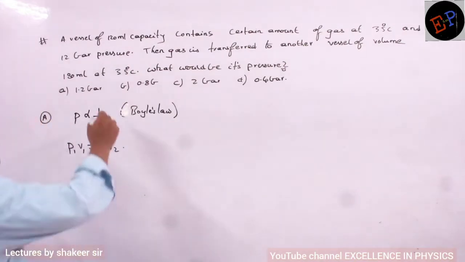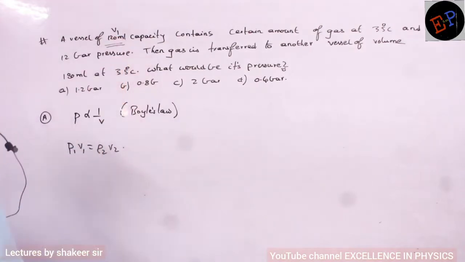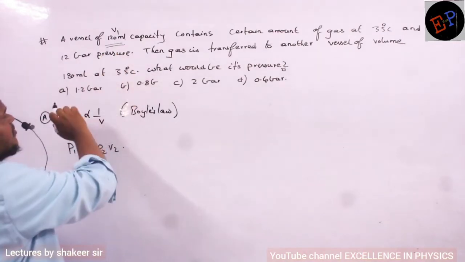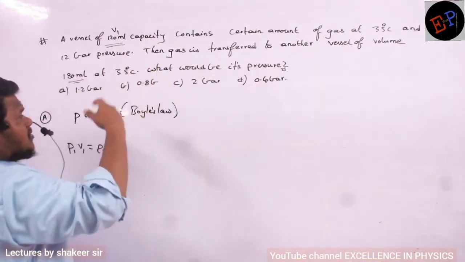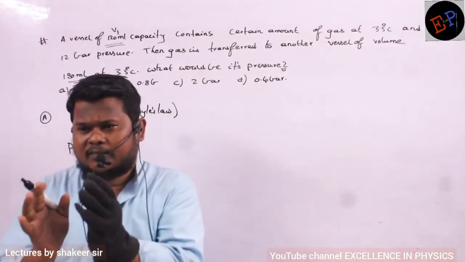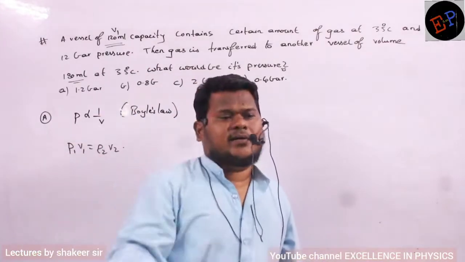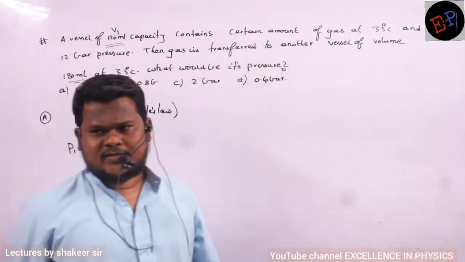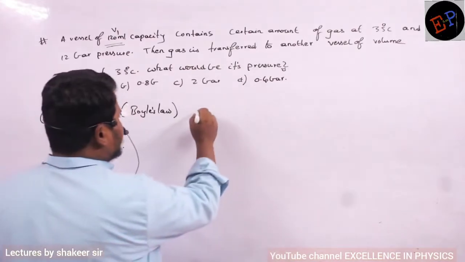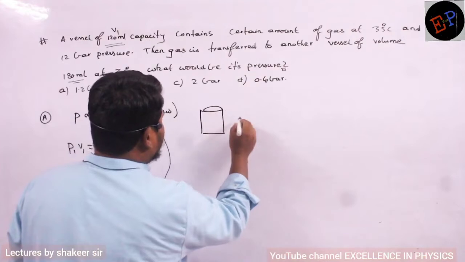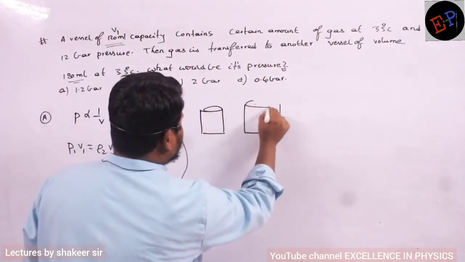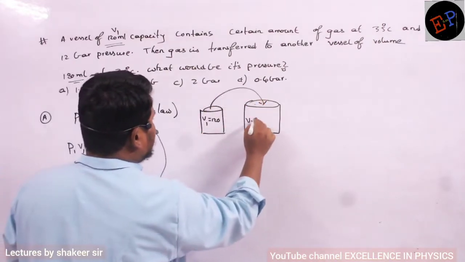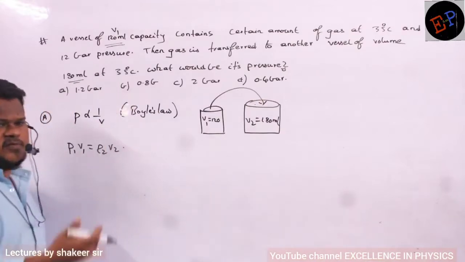So what is the initial volume? Initial volume is V1. Initially, what is happening actually? There is a gas present in 120 ml volume and we are shifting that gas to another container. Initially the container was smaller. Then we shifted the same gas to a bigger container. It means volume has increased. If volume increases, what happens to pressure? Pressure should decrease. Nothing else we are changing. We are just shifting the gas from a smaller container to a bigger container. So the initial volume is 120 ml and the total gas is shifted to 180 ml.